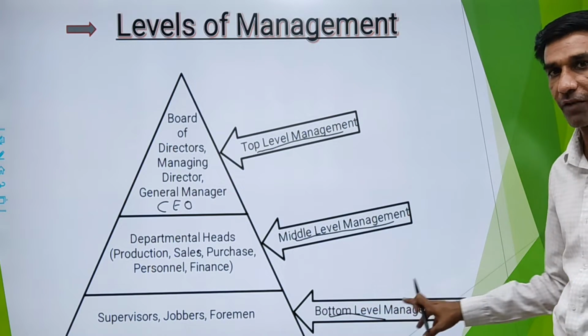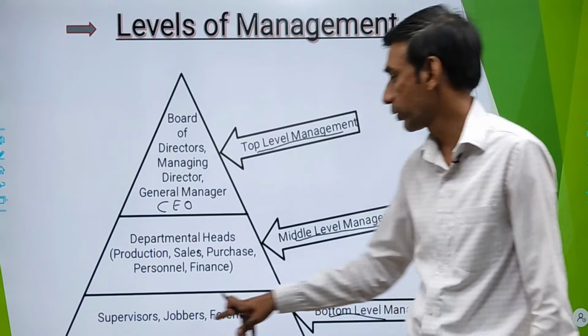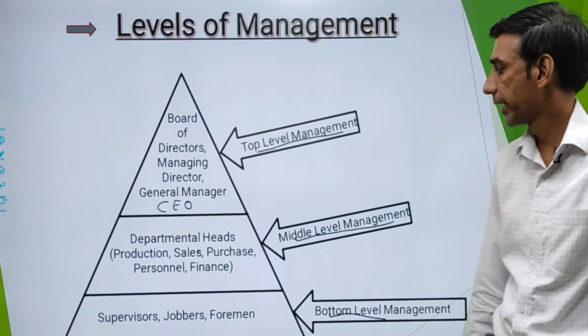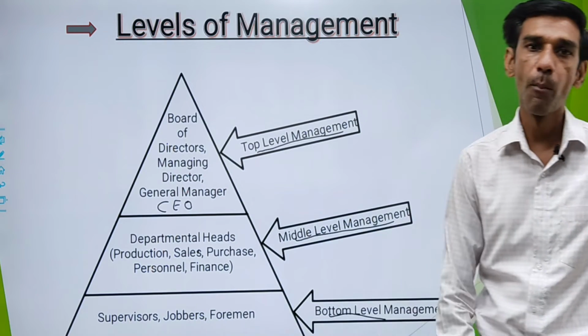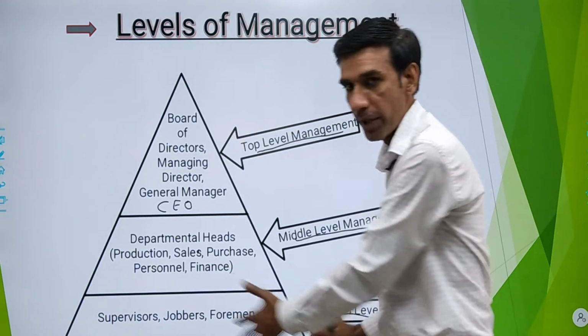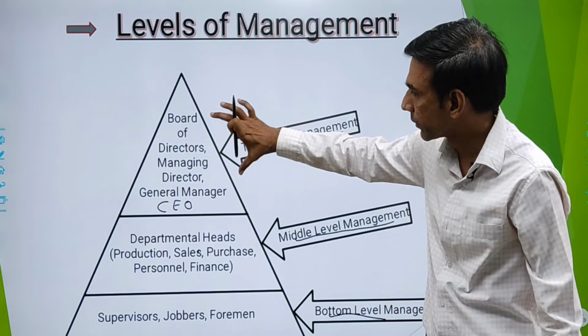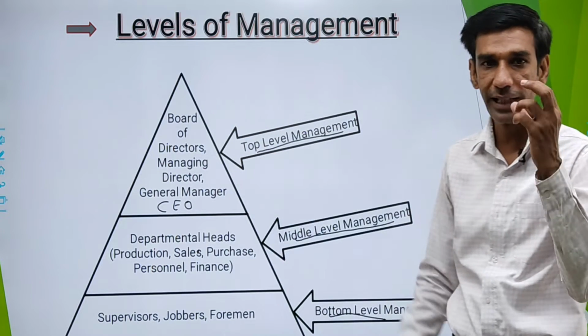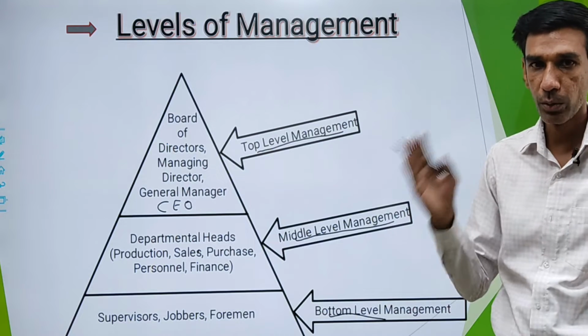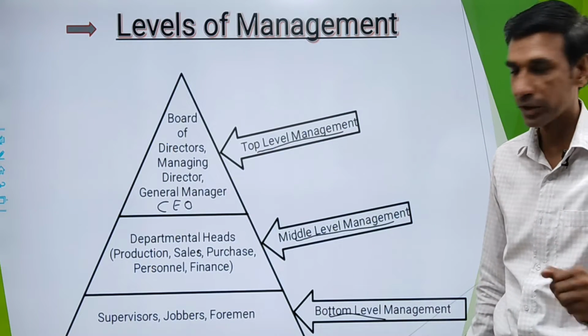Next level is bottom level management. In bottom level management, you will find supervisors, jobbers, foremen. They all are part of bottom level management. As you can see, the formation of a pyramid, the apex part consists of very few people, but they are competent enough to organize a whole business.